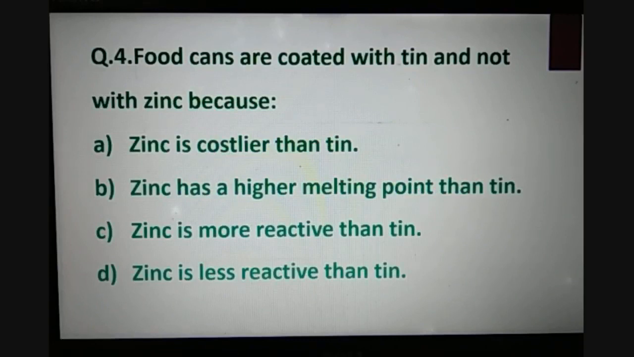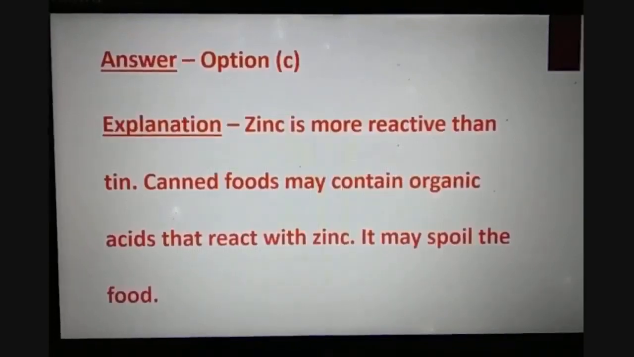Question number 4 is, food cans are coated with tin and not with zinc. Why? A. Zinc is costlier than tin. B. Zinc has a higher melting point than tin. C. Zinc is more reactive than tin. D. Zinc is less reactive than tin. So what is the answer? Option C is the answer.